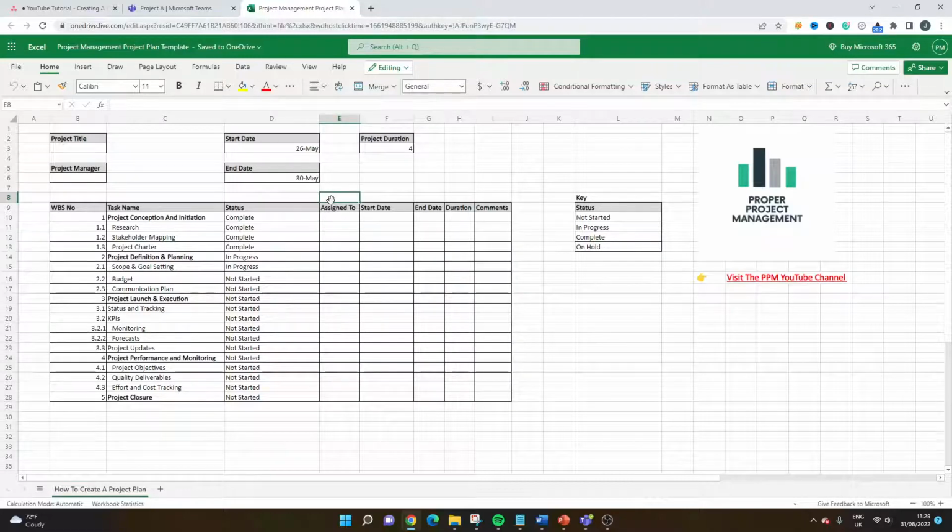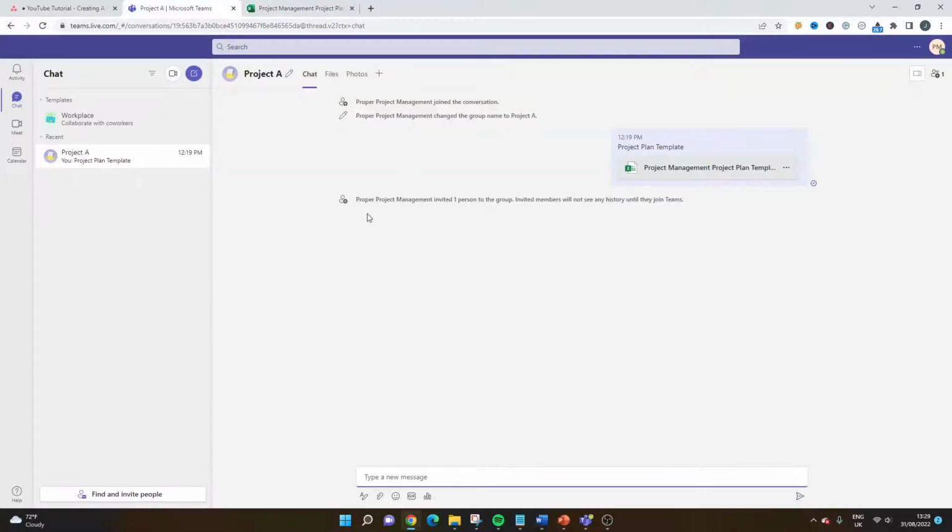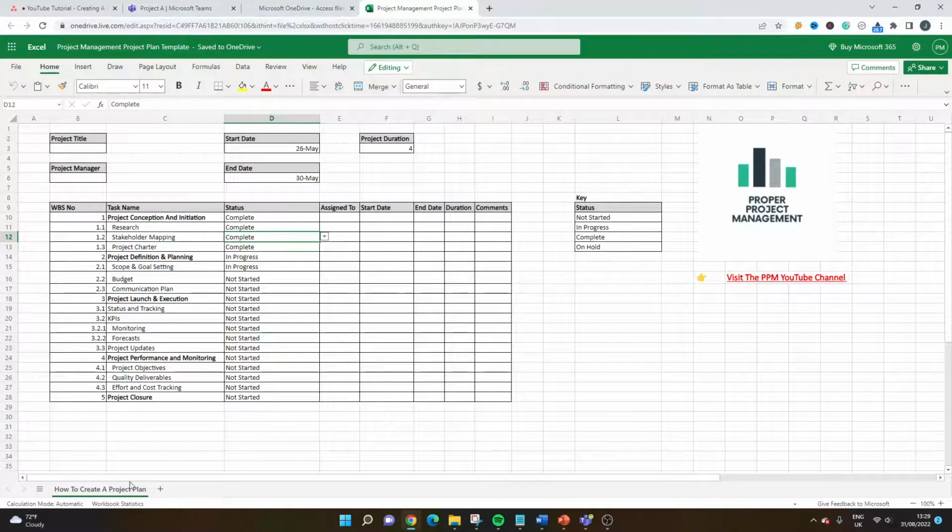So it is good for sharing, and it's good for working on templates or documents at the same time as other people. And you don't need to keep sharing it back and forth through Outlook or some other mail application. So this is how you would have your project plan. And this is how it would work in Teams if you wanted to use it to manage projects. You'd be sharing a lot of documents, you'd be thinking about how you're storing it, but you'd need to create it. And so you are going to have a knowledge of Excel.